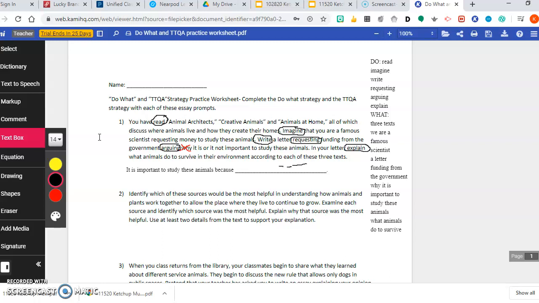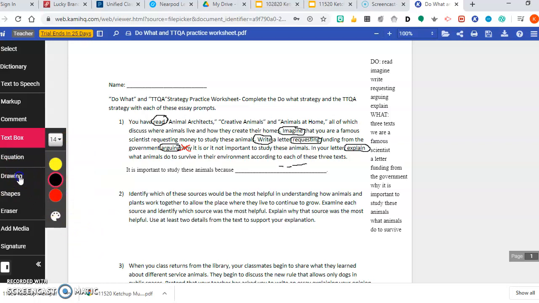But because I did the TTQA, I've already written my topic sentence or my thesis statement. So it is important to study these animals because blank. Now notice, I'm writing a letter, so it's going to have to be a little bit more creative than you would traditionally do in an essay, but this works. So let's do the second one. Let's do another one, okay?